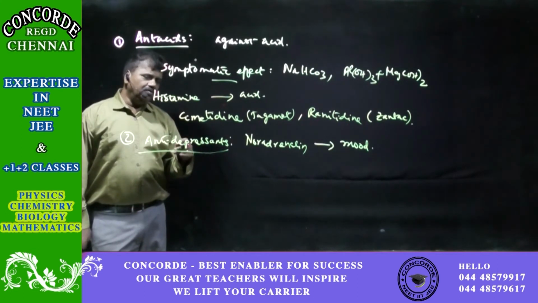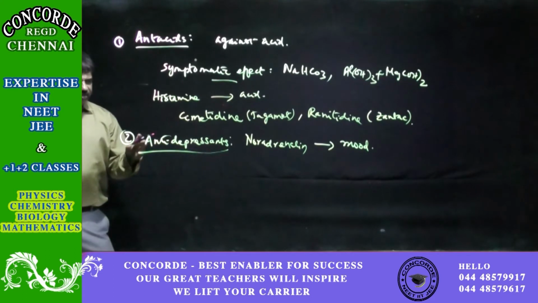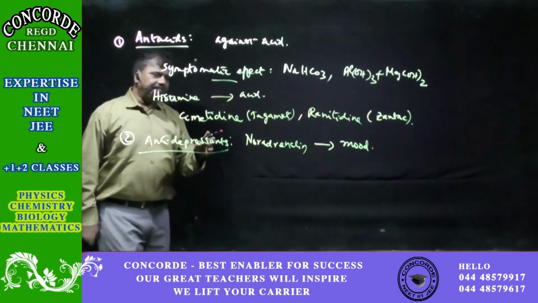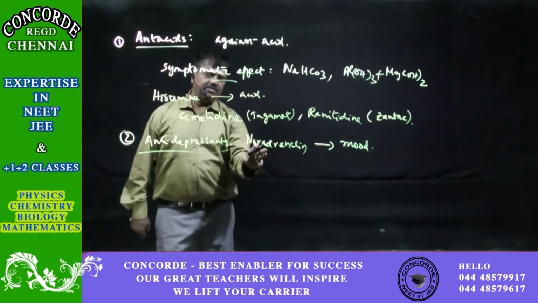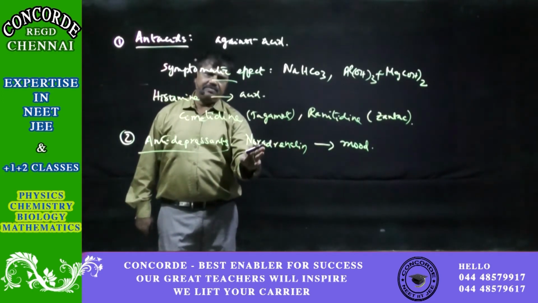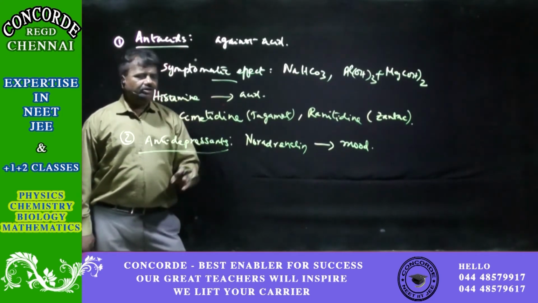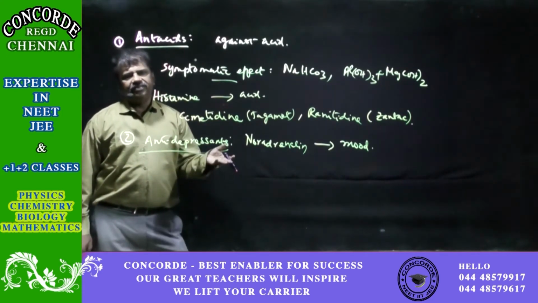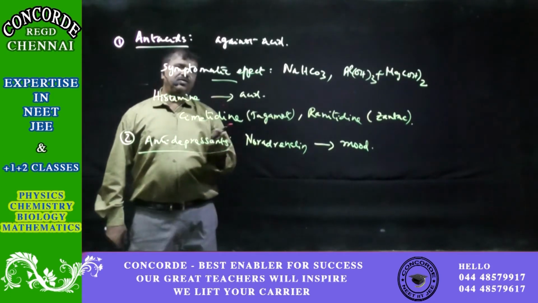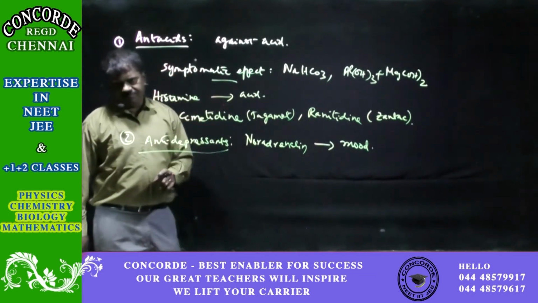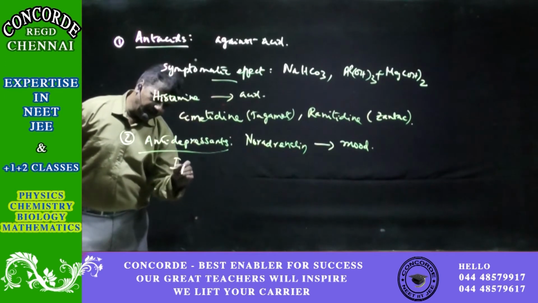So they have come out with drugs like antidepressants, which prevent the action of the enzymes which are destroying noradrenaline, so that more noradrenaline remains in the receptors for a longer time before destruction, and so the mood of the person remains the same.